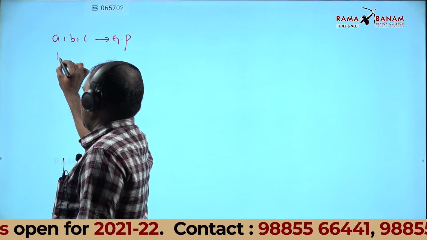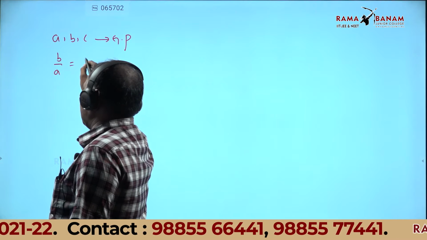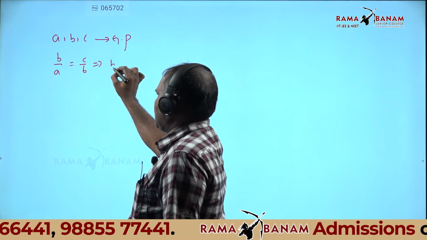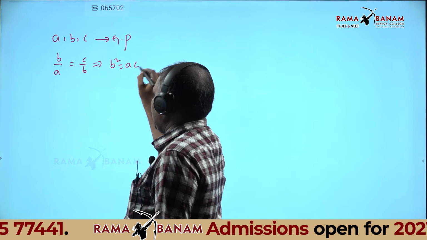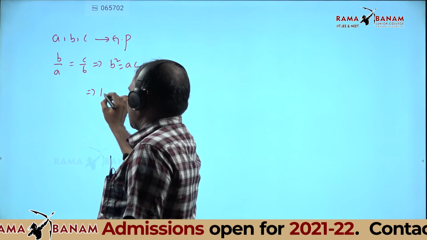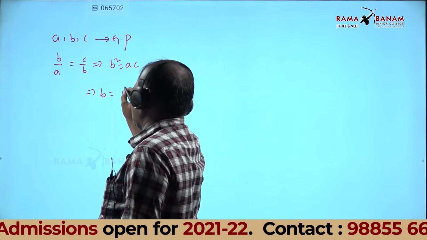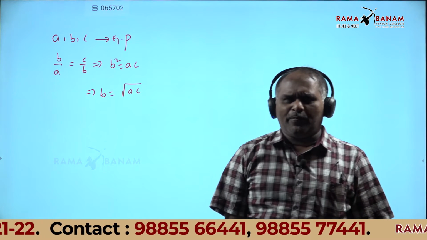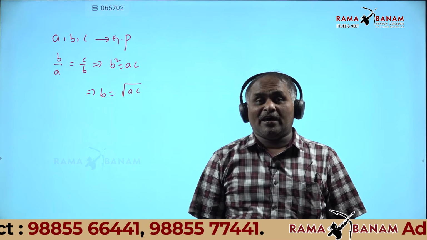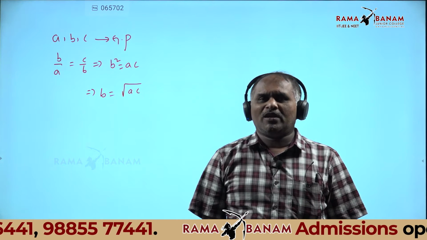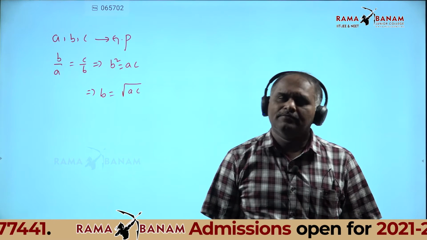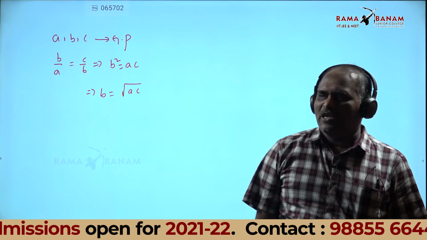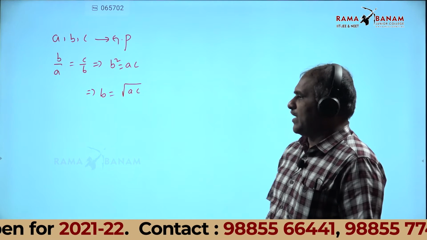Therefore B by A is equal to C by B, which implies B square is equal to AC. That implies B is equal to root over AC. In arithmetic progression, if A, B, C are in arithmetic progression, what is the relation? B is equal to A plus C by 2. Very good.